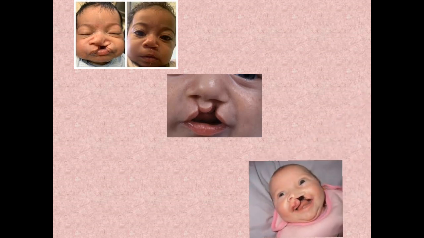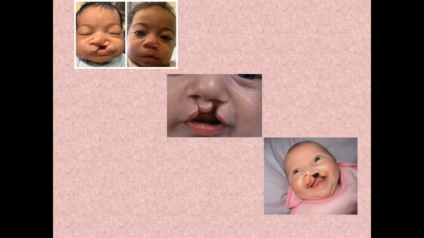The second picture shows it after repair. Here is a bilateral cleft lip. The third picture shows cleft lip with cleft palate. There is a defect even in the hard palate. This is one of the commonest anomalies which you come across.